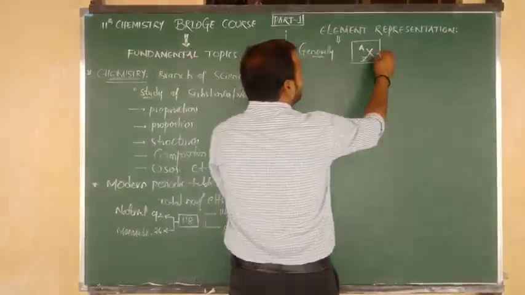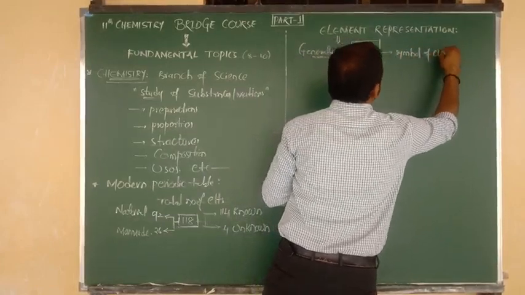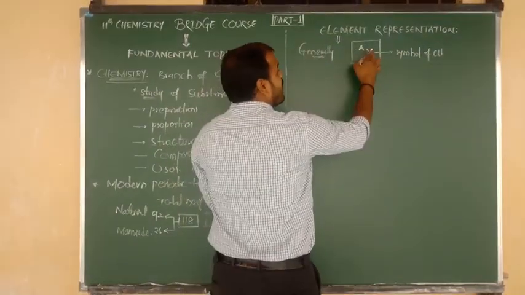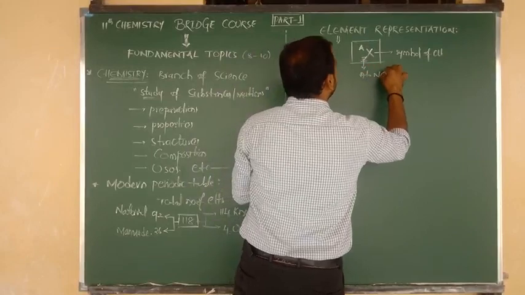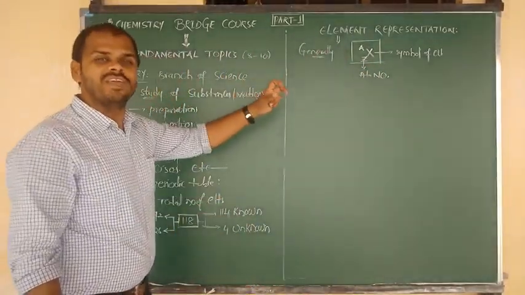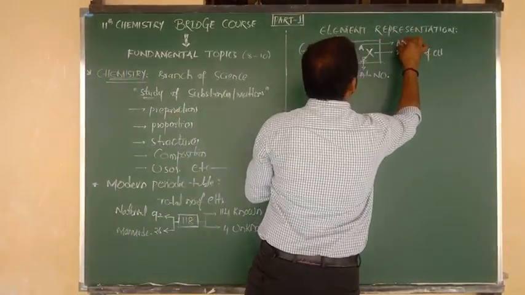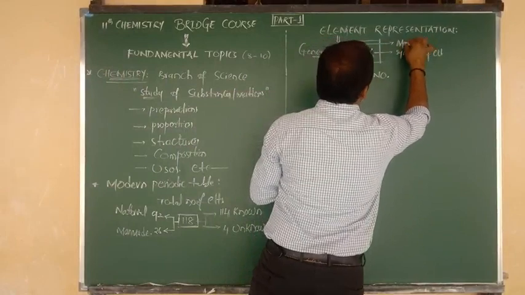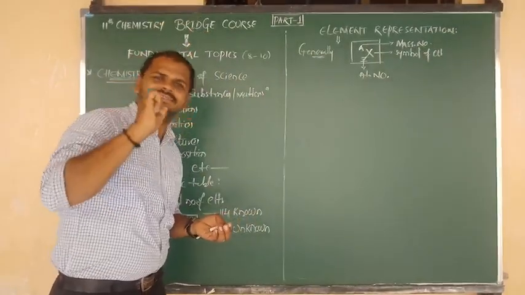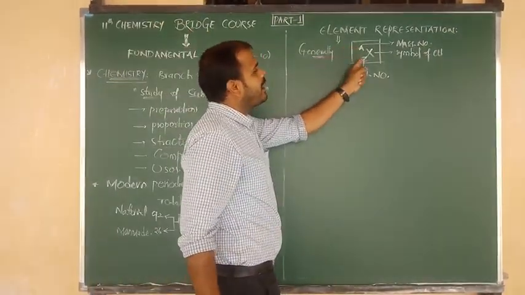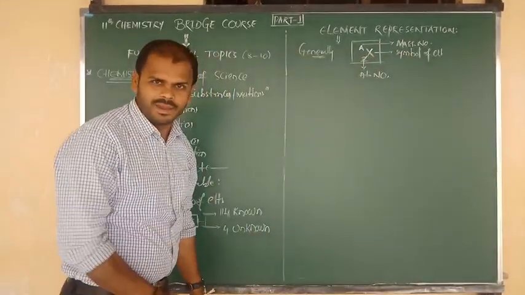Okay. So what is meant by X? X indicates the symbol of an element, and at the bottom of the element we write Z. Z indicates the atomic number, and at the top of the element we have written A. Here A indicates what, beta? Mass number. Try to remember all these 3 points. Mass number A, atomic number indicated by Z, and X is the symbol of the element.